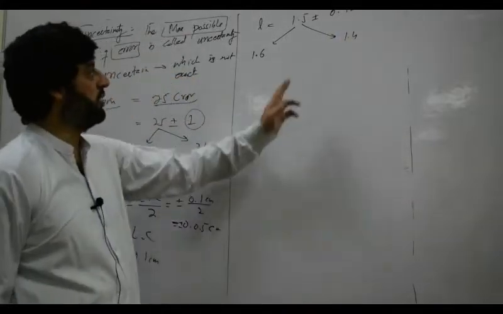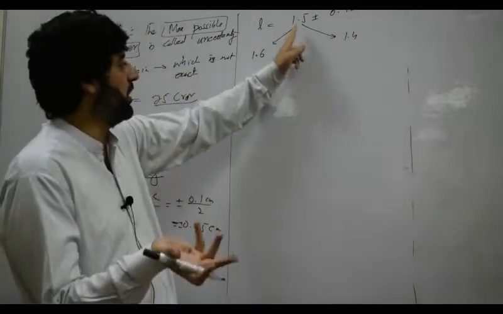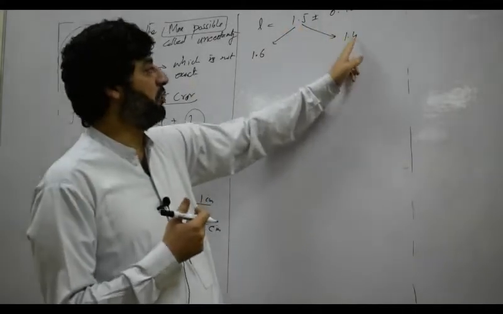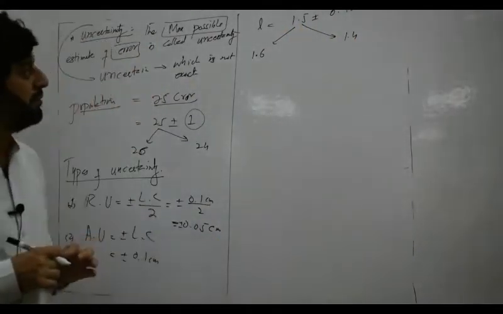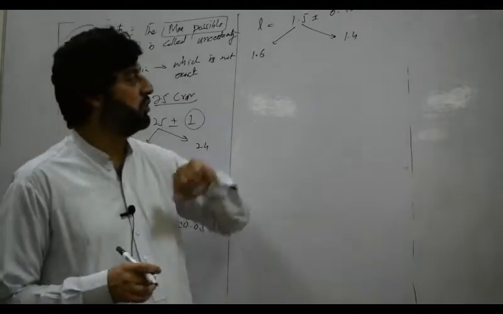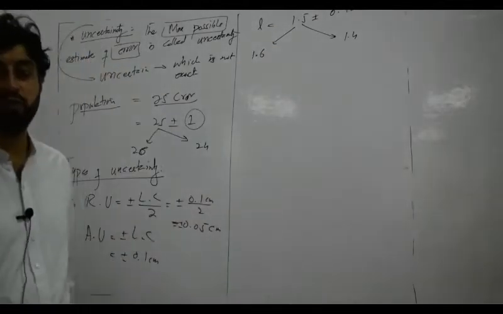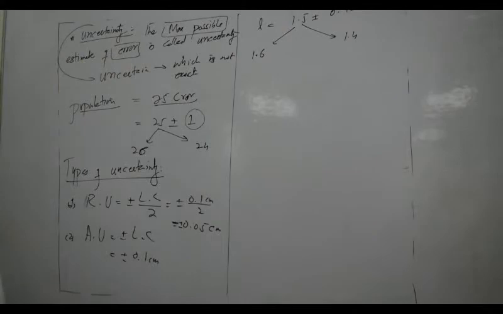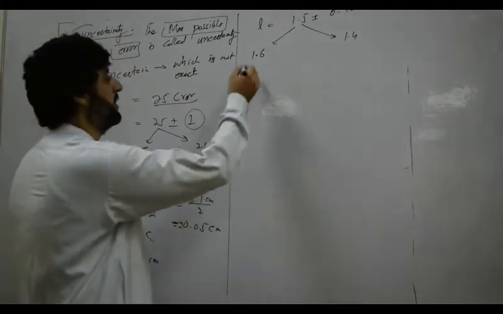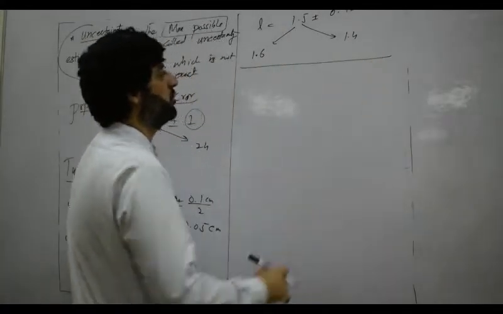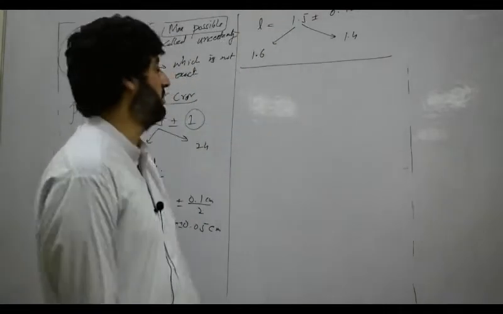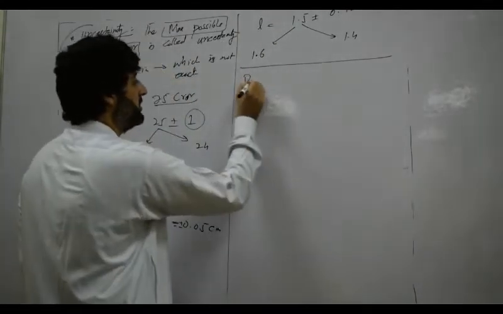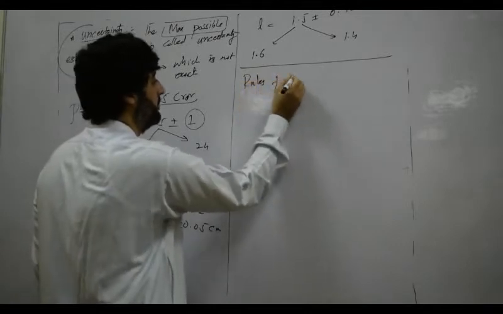So the minimum of the range is 1.4 and the maximum is 1.6. This is the range of error, the indication of error. So we indicate uncertainties by a plus minus.